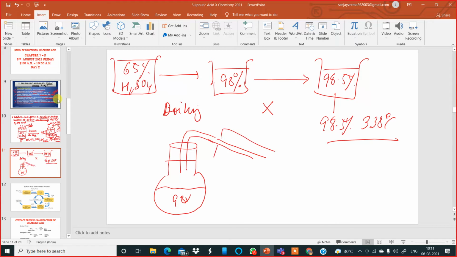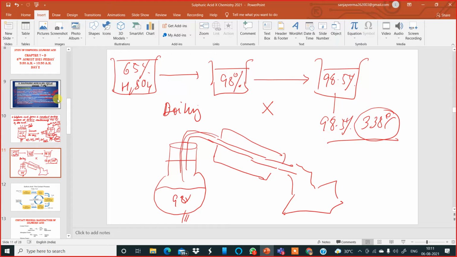There is a Liebig's condenser over here, and then a receiver, like this. Then warm this above 338 degrees Celsius. So what happens? Sulfuric acid goes up, then it condenses. Or you can apply methods which you have learned in class 8 also.